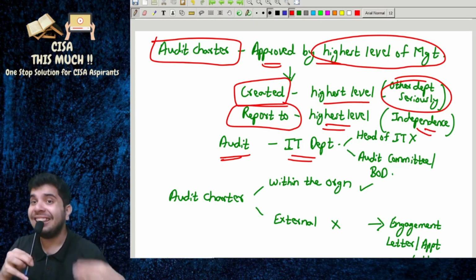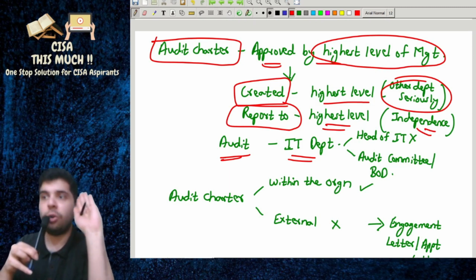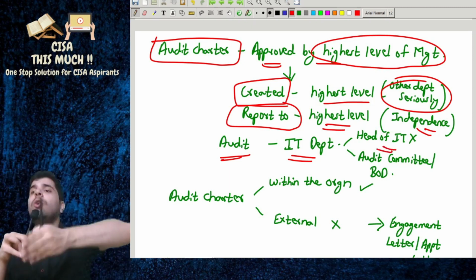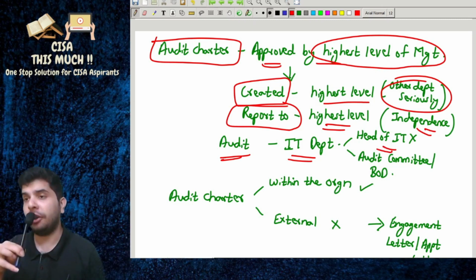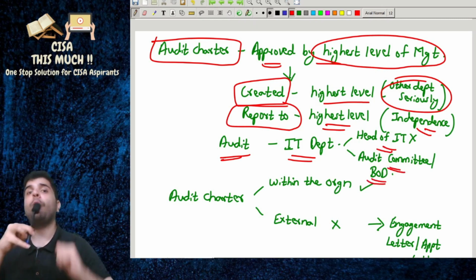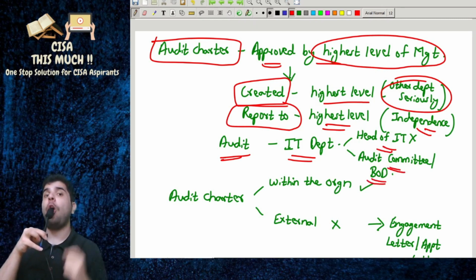In that case, we will not issue the report card, the audit report, to the head of the IT department. We will issue it to the audit committee or the board of directors, the top level management in the organization.